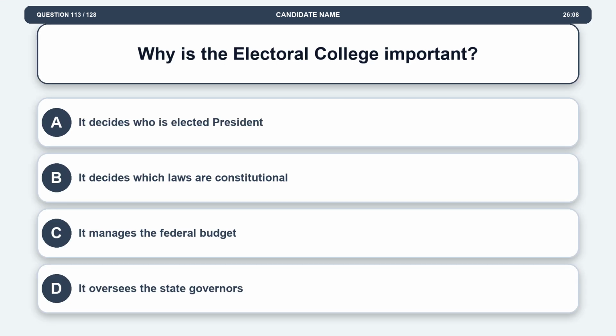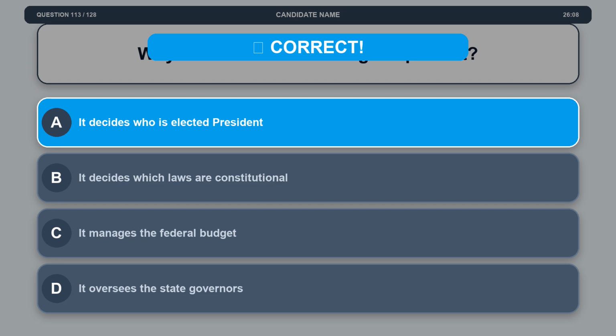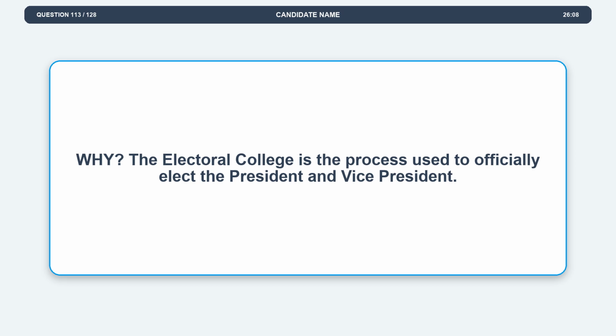Question 113. Why is the Electoral College important? Option A, it decides who is elected president. Option B, it decides which laws are constitutional. Option C, it manages the federal budget. Option D, it oversees the state governors. The correct answer is option A, it decides who is elected president. Explanation. The Electoral College is the process used to officially elect the president and vice president.